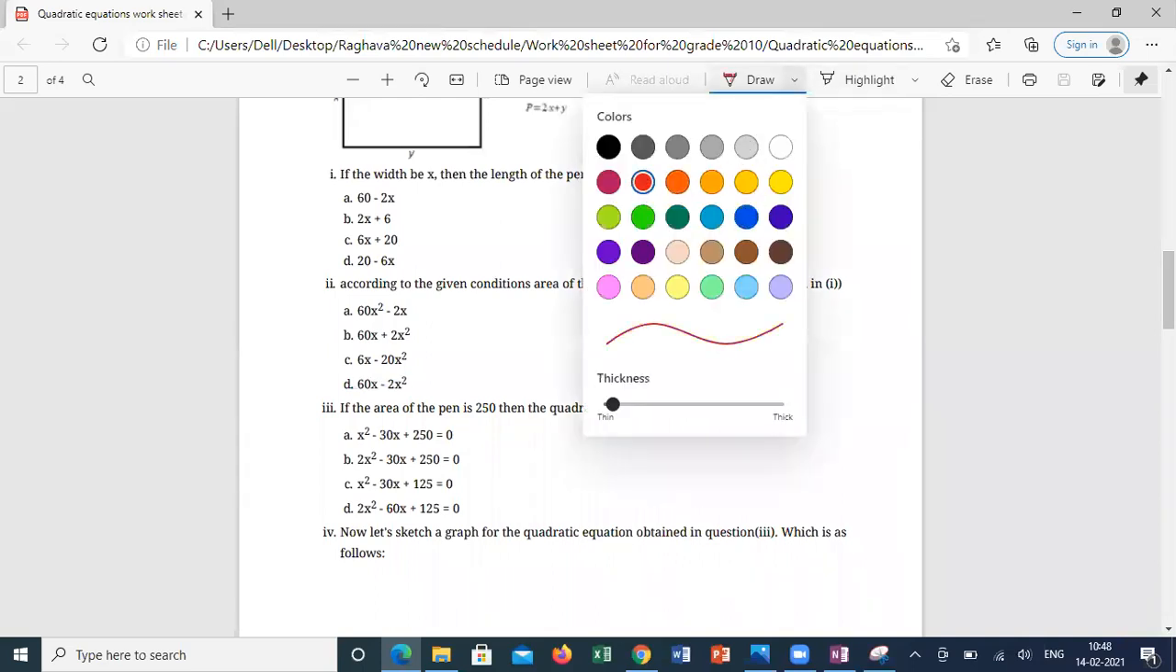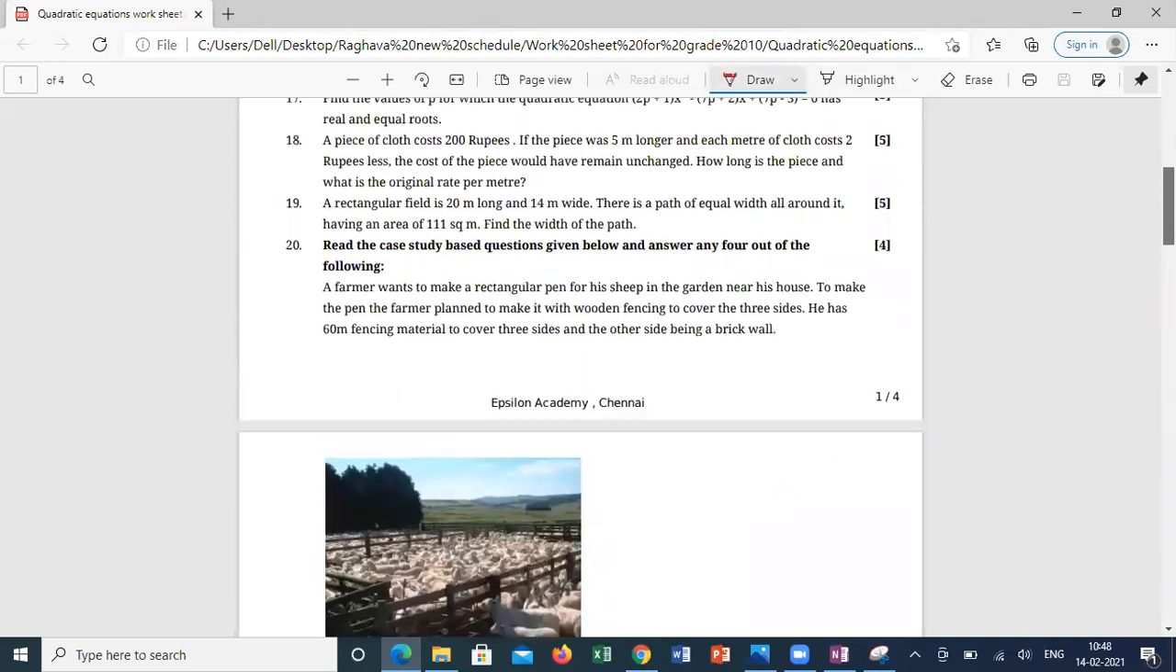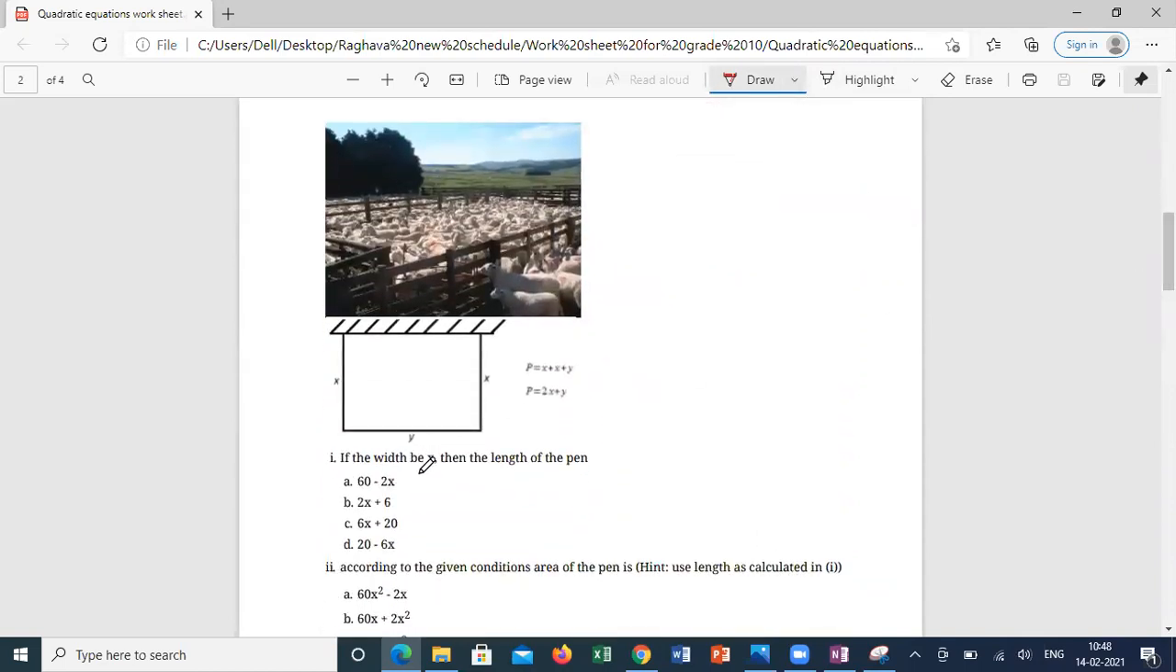Guys, anyway, we already did this, so I'm coming back again. Find the width. If the width is X, then what is the length of the pen? How to calculate the length? X plus Y plus X should be equal to 60. Correct? So width is X and length will be Y. So Y is equal to 60 minus 2X. So length is 60 minus 2X, width is X.